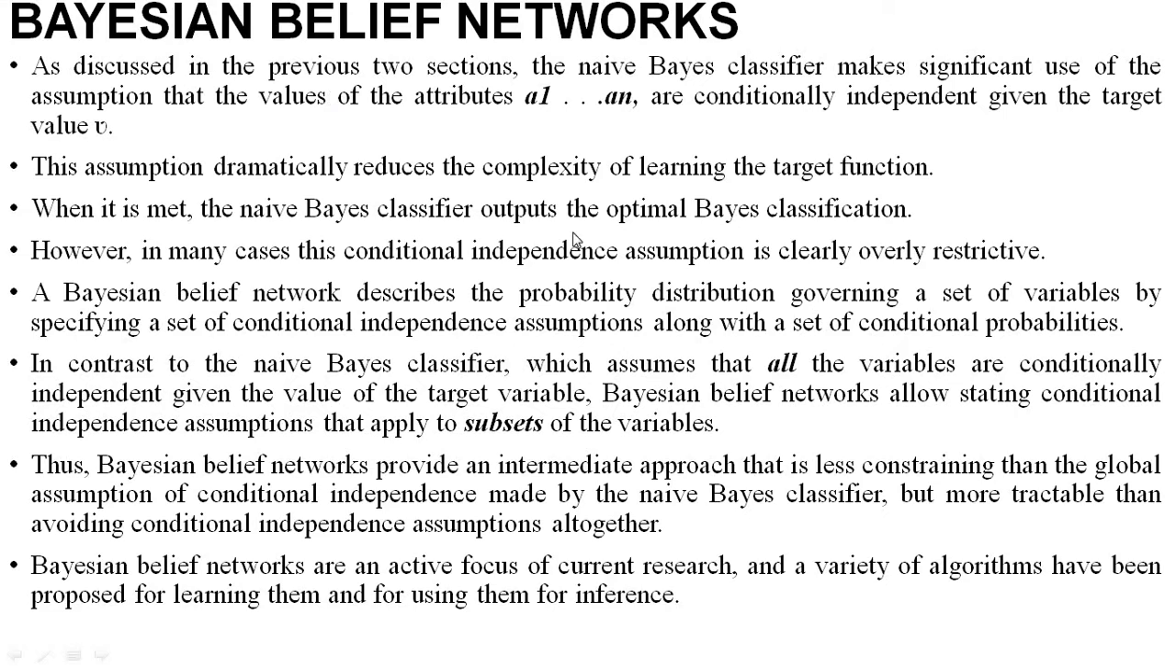So in the last video, I have been discussing the Bayesian belief network. In that video, I told you what a Bayesian belief network is and how we represent it: by a directed acyclic graph. I also explained that the most important thing in a Bayesian belief network is conditional independence. All these things I have explained in the previous video.